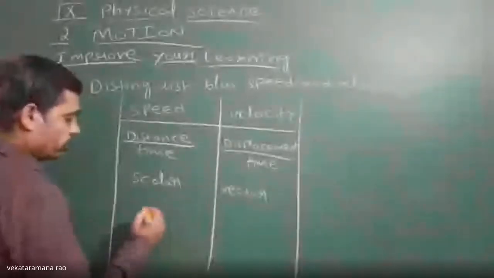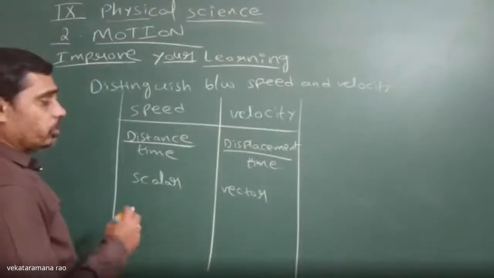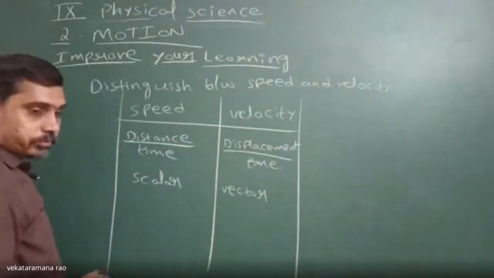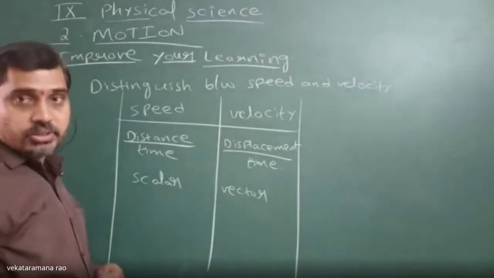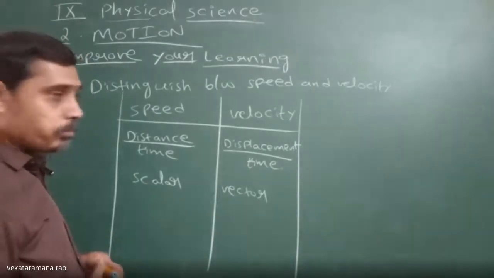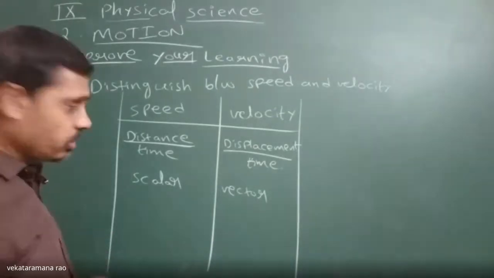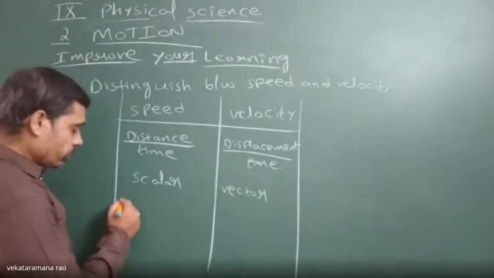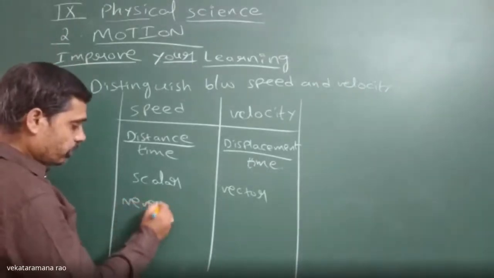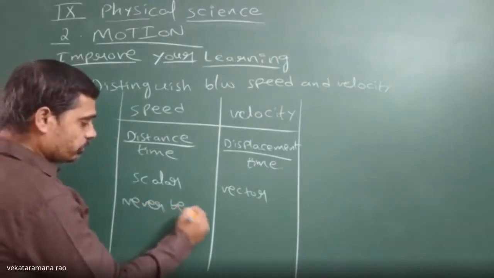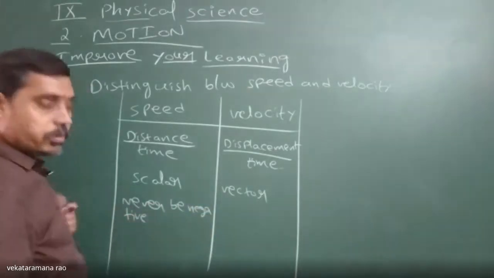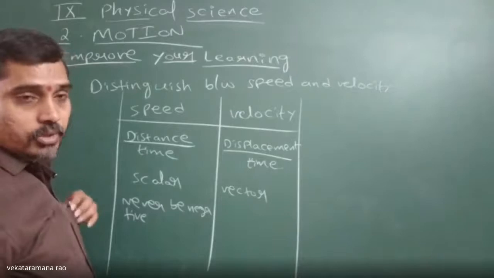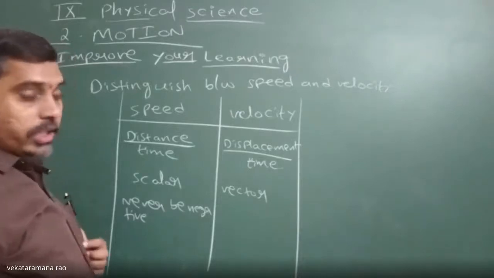The units are the same, meters per second. Speed doesn't require any particular direction, whereas velocity requires a particular direction. Speed can never be negative, whereas velocity can be negative.